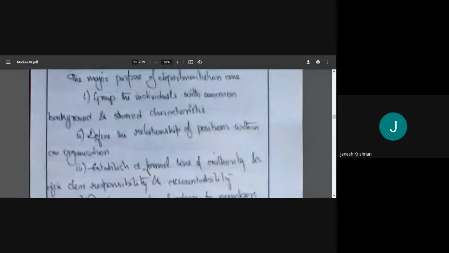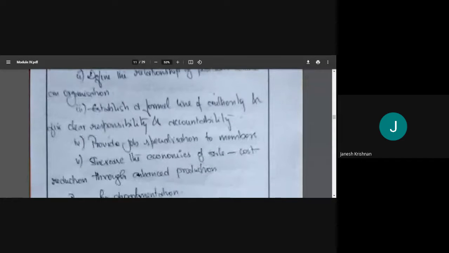The major purposes of departmentation are, one, group individuals with common background and shared character. Okay? Whatever their shared idea is, their similar education, like they have similar backgrounds. Okay? They have a background in engineering, they have a background in finance, they have a background in arts. Two, define the relationship of positions within an organization. Establish a formal line of authority and fix clear responsibility and accountability. So who will be answerable to whom? Who is responsible for what? Like that. Then provide job specialization to members.